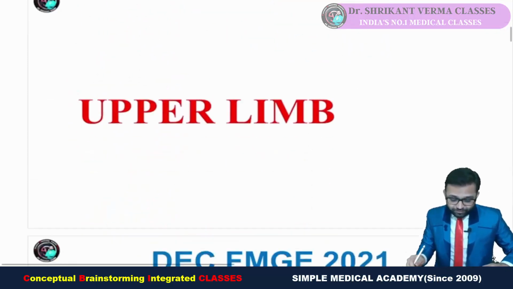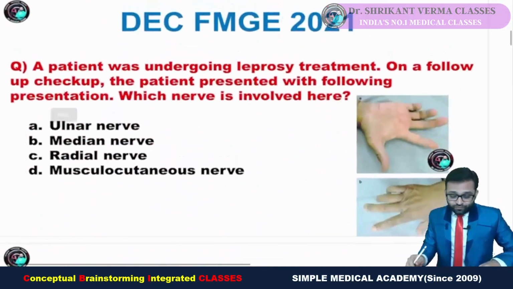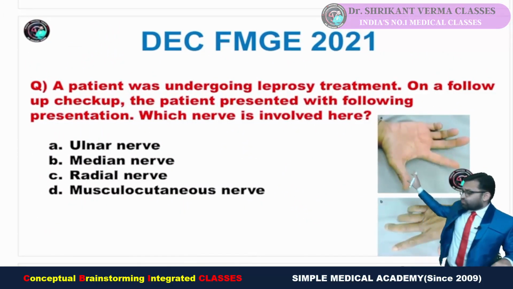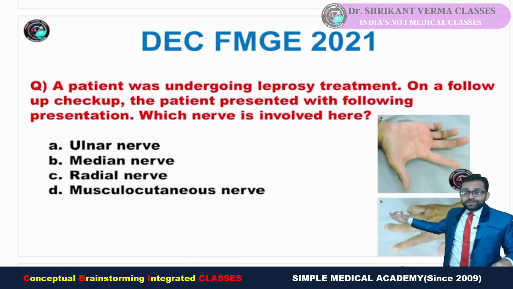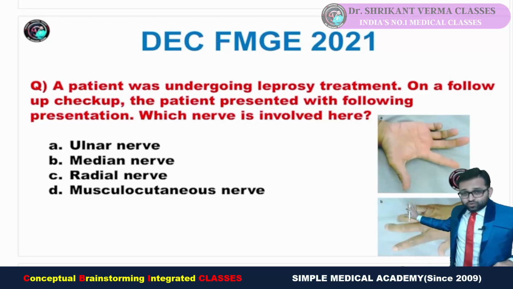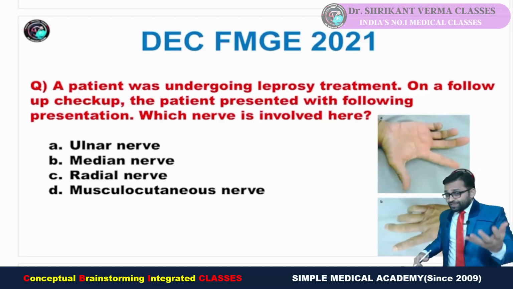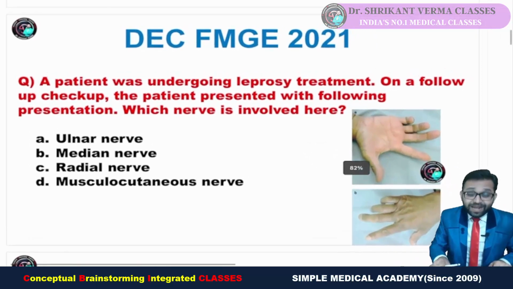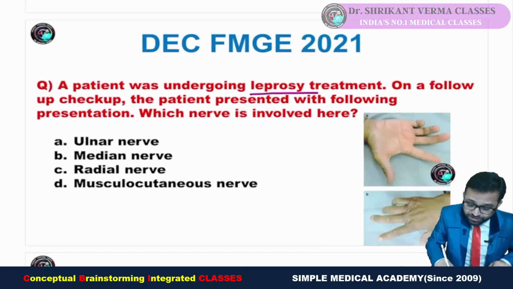Now come to our next topic, the upper limb. From the upper limb, this question has been asked. Maybe the image, maybe the words, maybe the options vary, but approximately this question was there. For any kind of modification, you can tell us in the comment box. You can see here, a patient was undergoing leprosy treatment. So the first clue in the question is leprosy treatment.